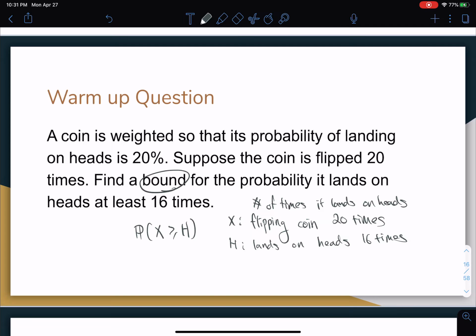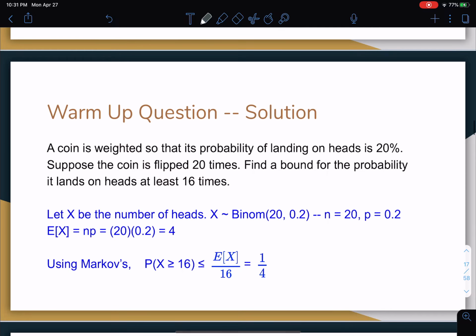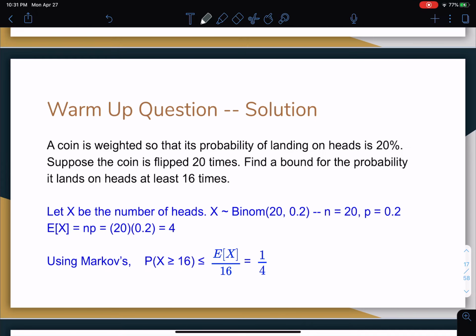Right? So those are our two events. So let's actually walk through this. I'm going to be going over this part.